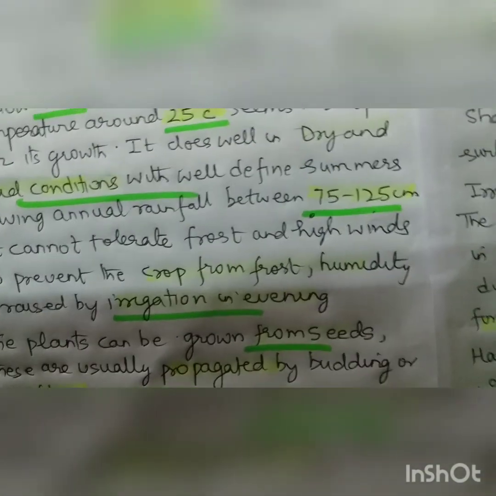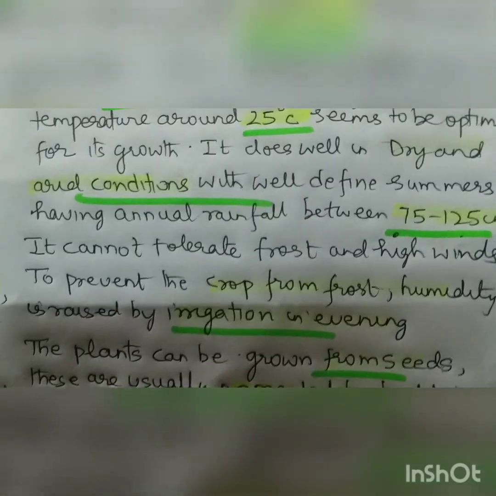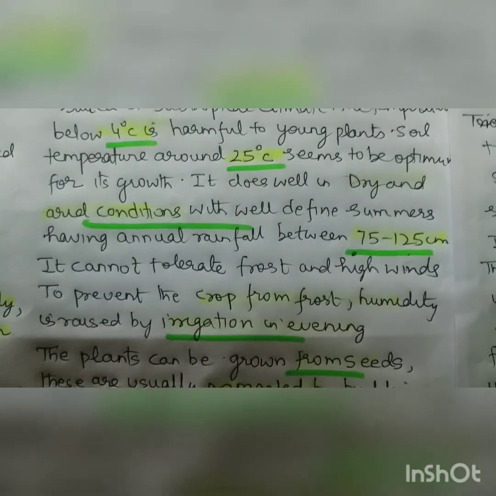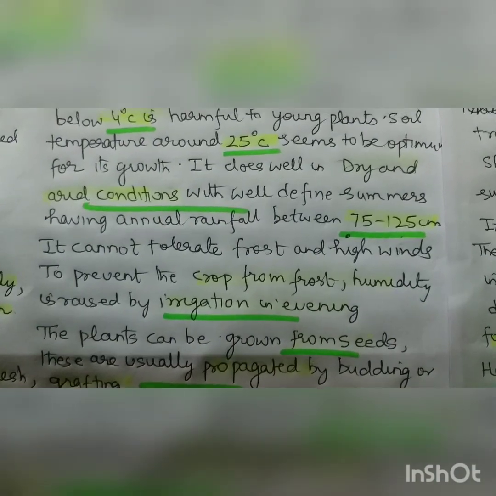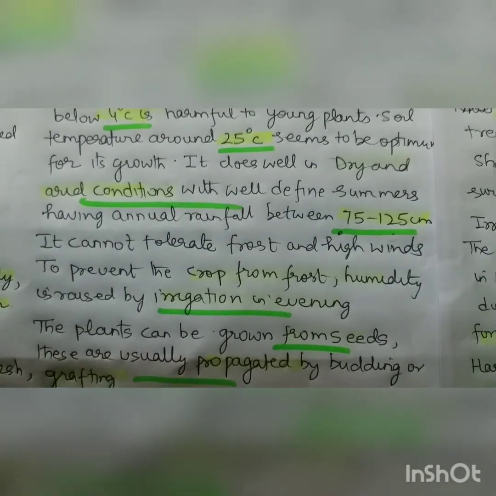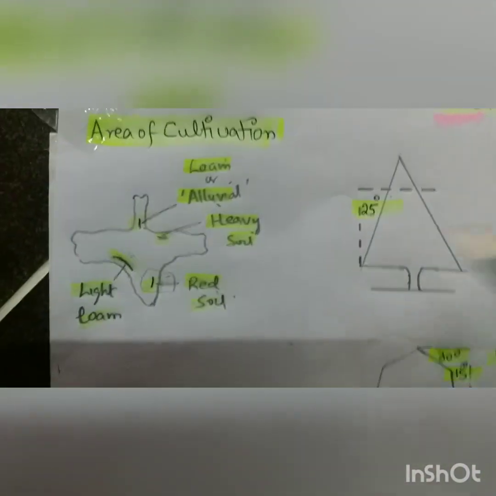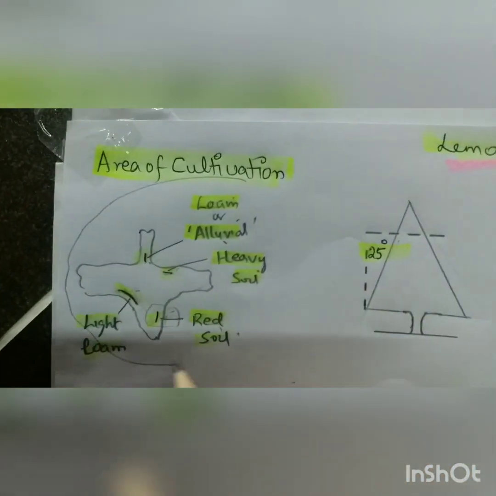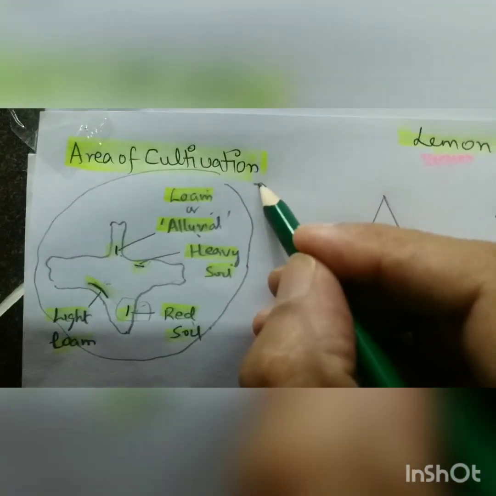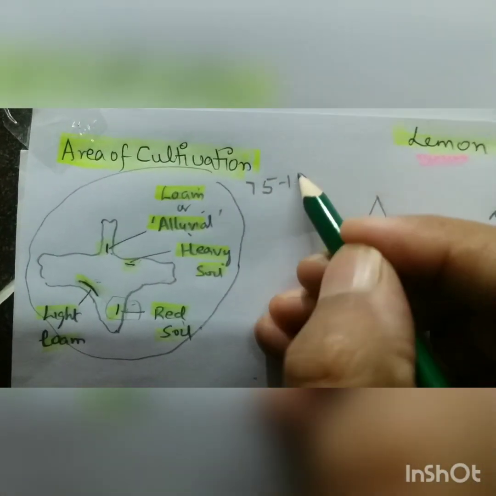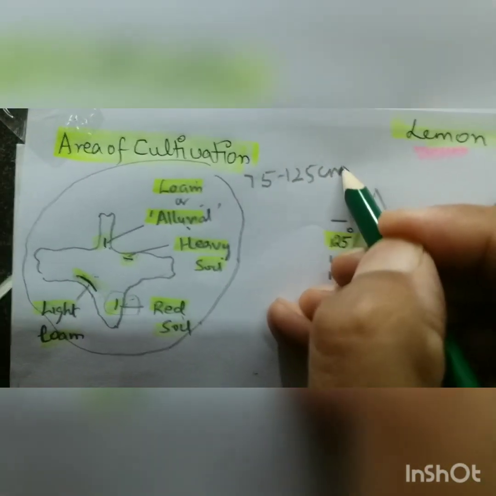It does well in dry and arid conditions with well-defined summers, having annual rainfall of 75-125 centimeter. We did these areas, and if we take the average of all these areas, the rainfall comes to be 75-125 centimeter.